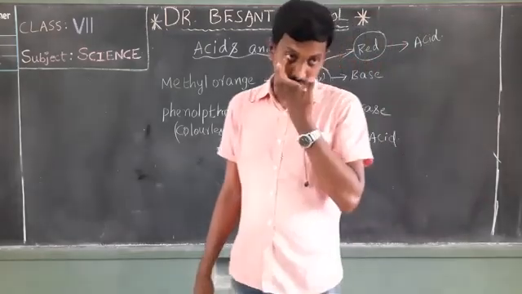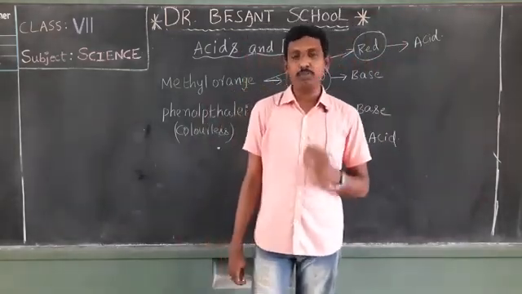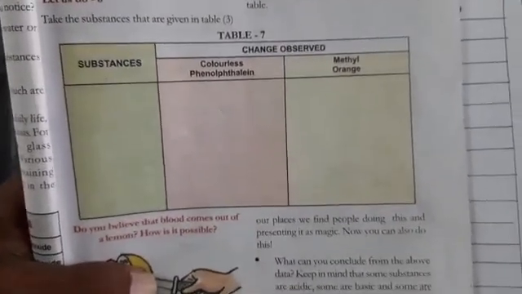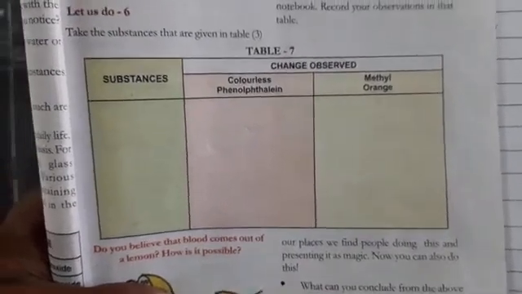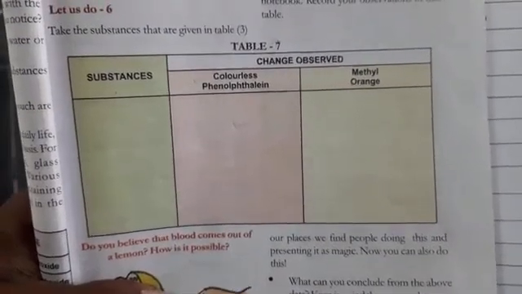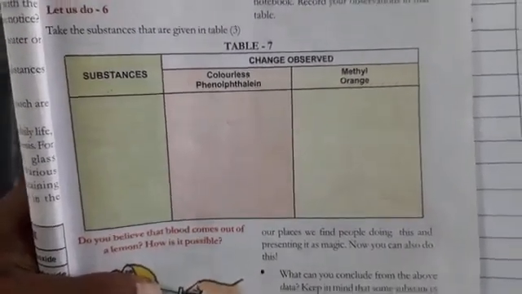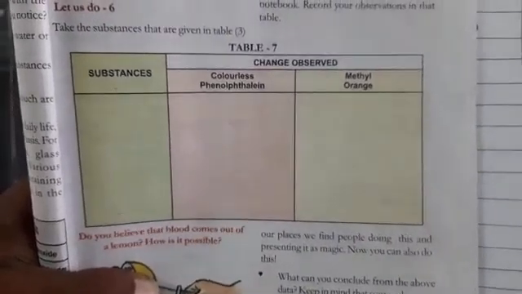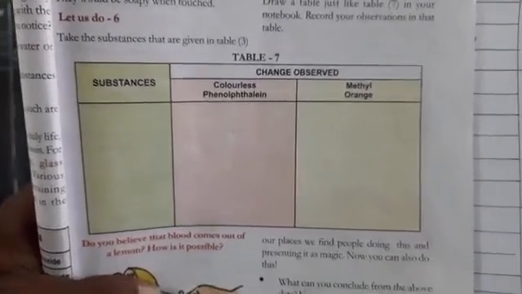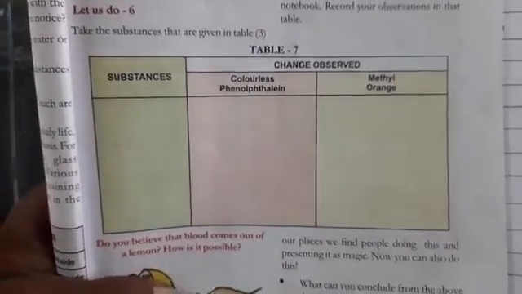Here, a table portion is given on page number 13. You can see the table portion. What we have to do is, for the 22 substances given in table 3 that you have tested with litmus paper and the turmeric indicator, we have to write down what happens when these react with colorless phenolphthalein and methyl orange.